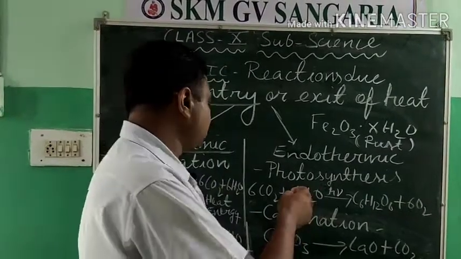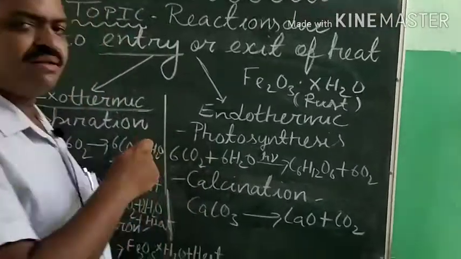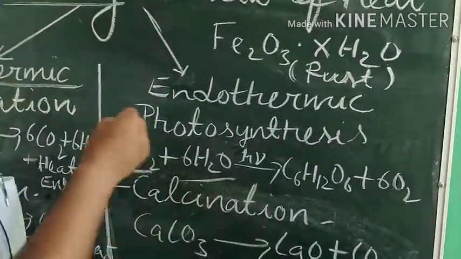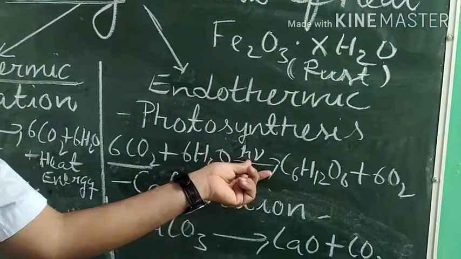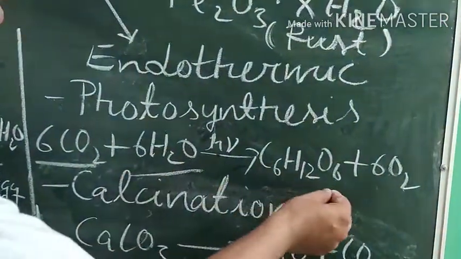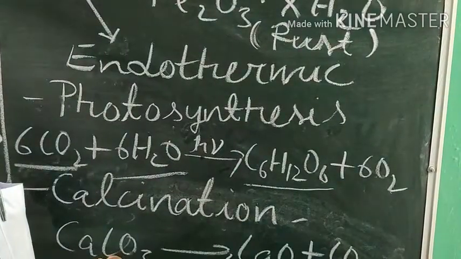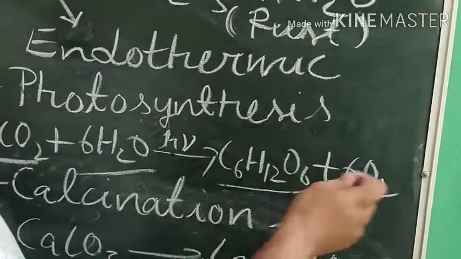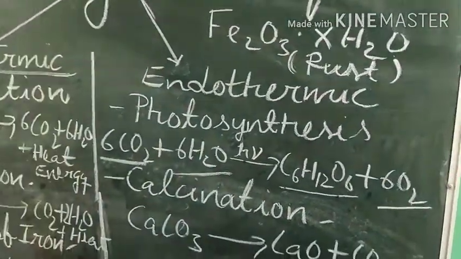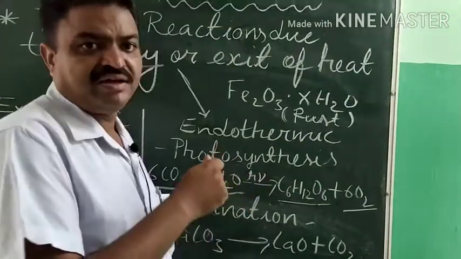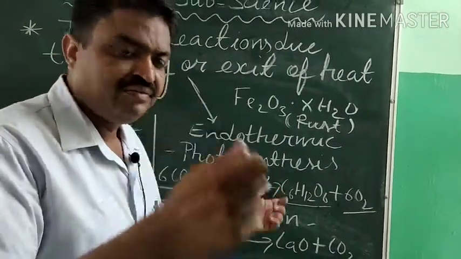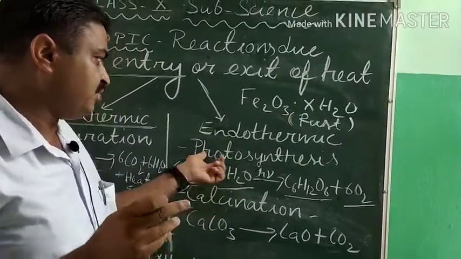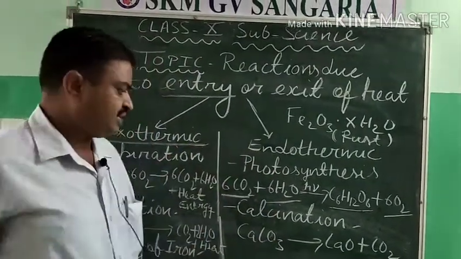As you know, students, plants take carbon dioxide and water in the presence of sunlight and make their own food, that is glucose. In this process oxygen is released. So what is being absorbed here? The heat energy of the sun is absorbed. So it is an example of an endothermic reaction.